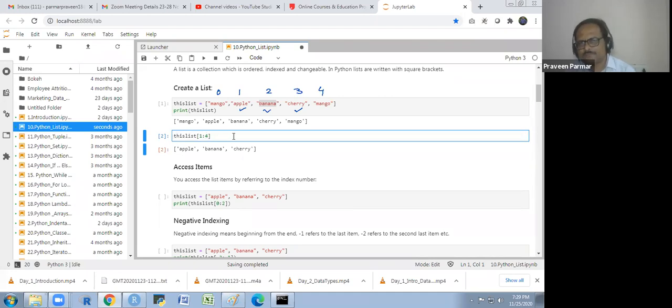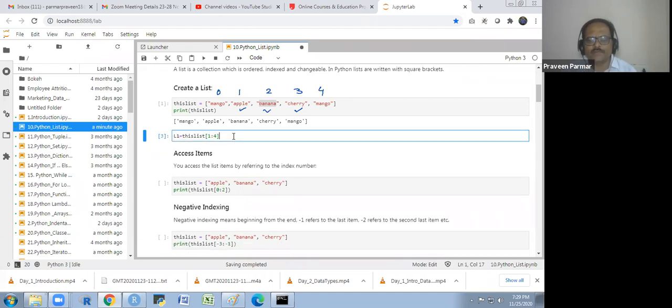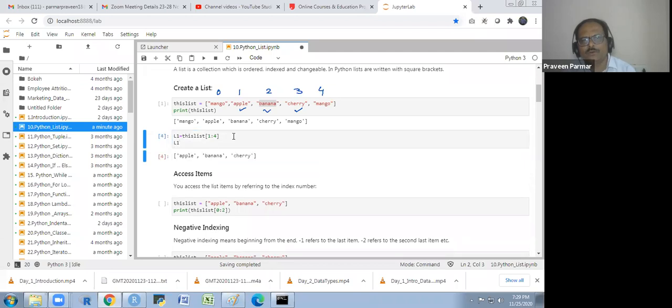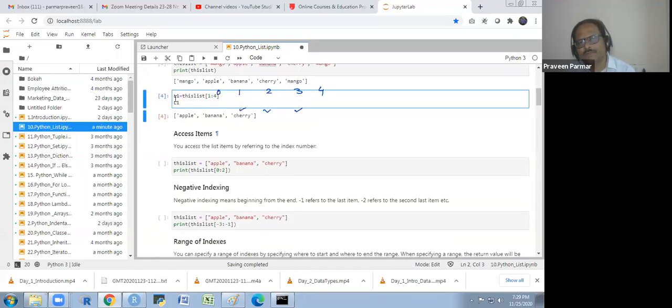So in this way, we would access the elements from a list, and we could save this list in another way. Suppose I save this list as L1. I do it. And it will not give me the output now because there is an object name. If I write L1, then it will give me the output. So in this way, I could save it.